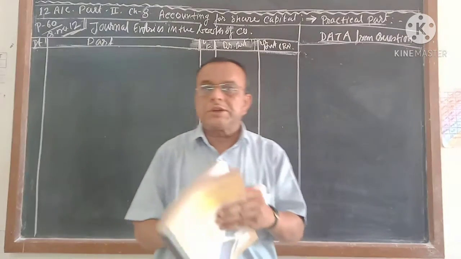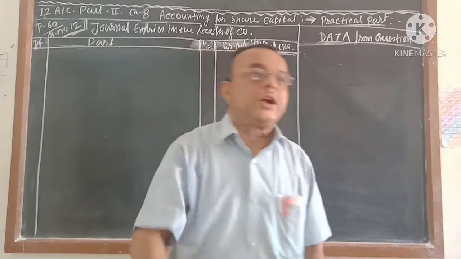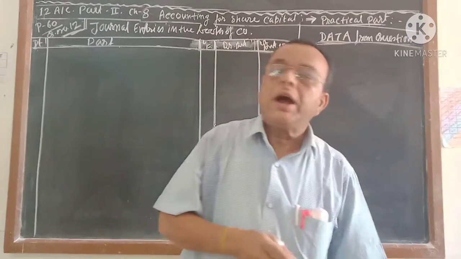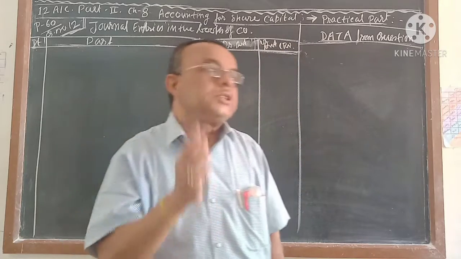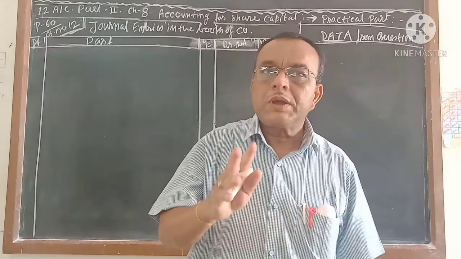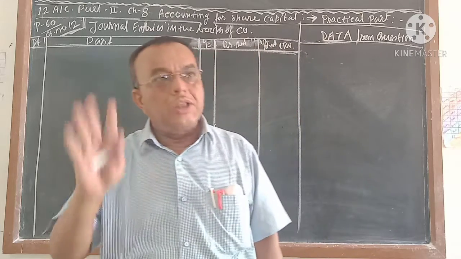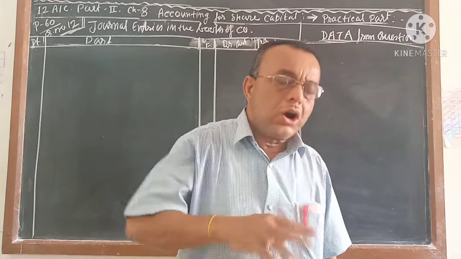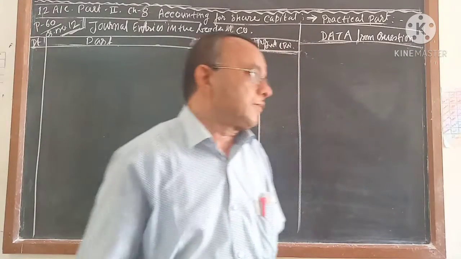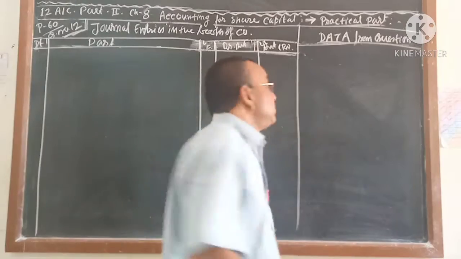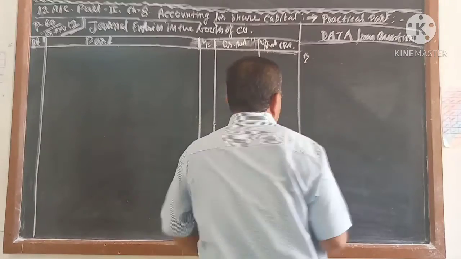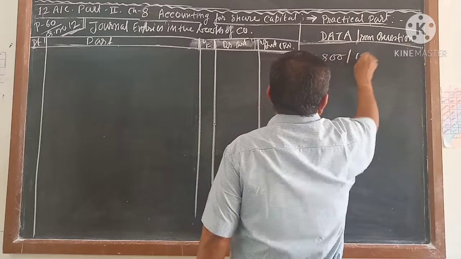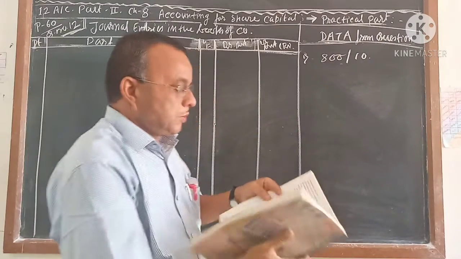If short type of sums are given, your target should be to collect the data. How many shares is the company going to cancel? What is the face value of the shares? Out of that, how much is paid and how much is not paid? And whether all these shares have been reissued, and if reissued, at how much. These are the data you have to collect, then it will be easy for you. Number of shares: 800 shares. Face value: 10 rupees. No premium was given.